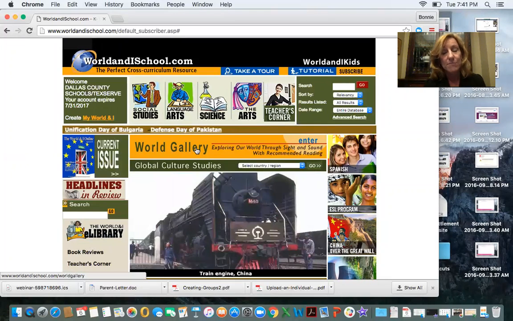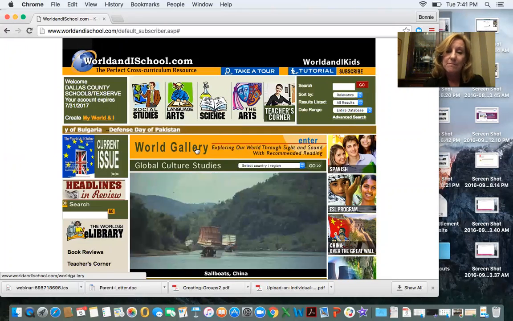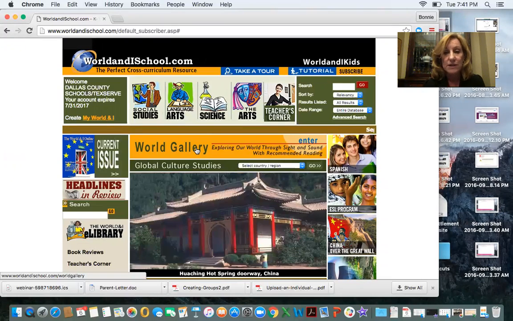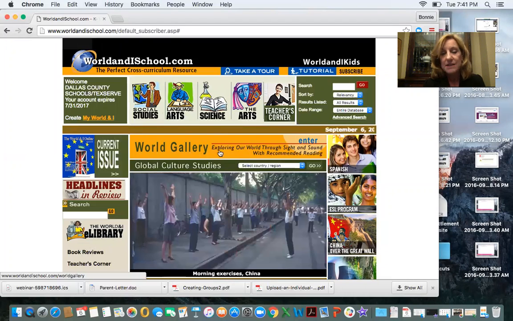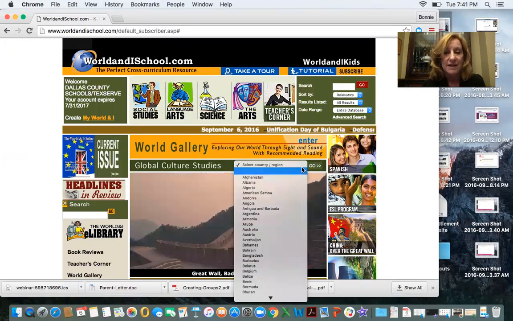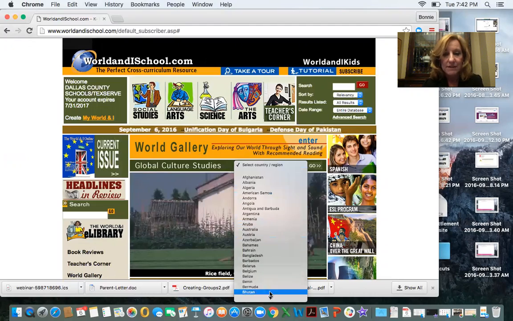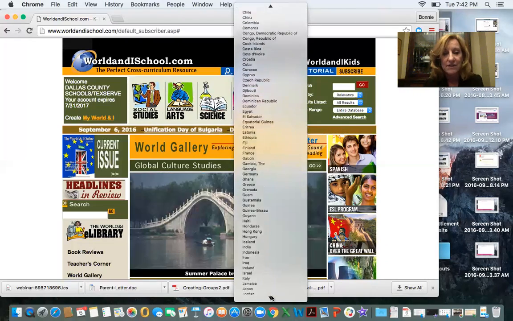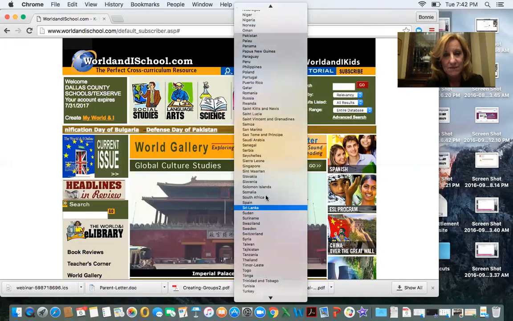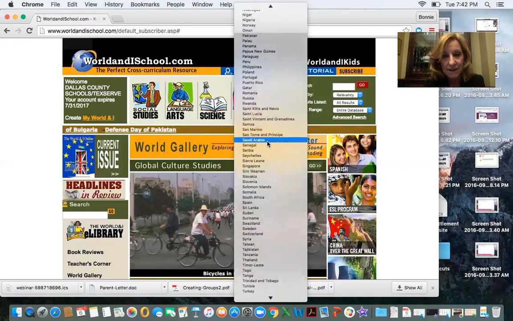The World Gallery here in the center of the page is a very good multimedia repository of still photos and some short videos on different countries. It is basically tied to the global culture studies area right here. I can use the little down arrow there and select from a lot of different countries that are highlighted. So just about any country you can think of, you can select and highlight and find out more information on.